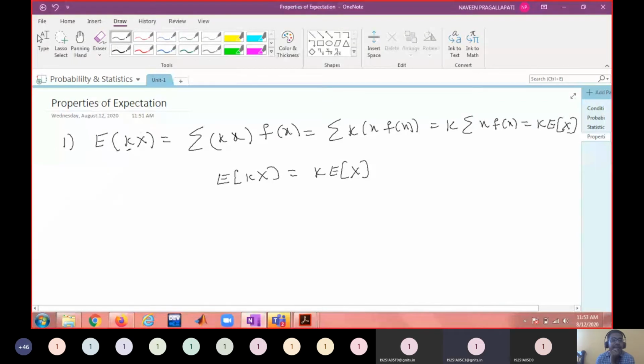Okay. So what will be the next property? What will be the expectation of x plus y? X is a random variable, y is a random variable.